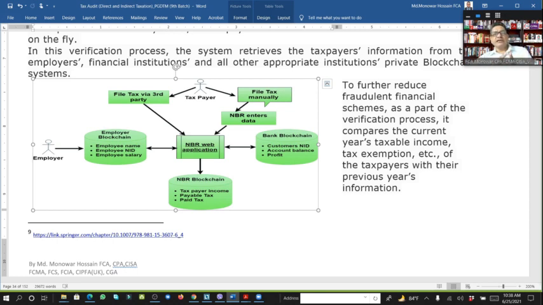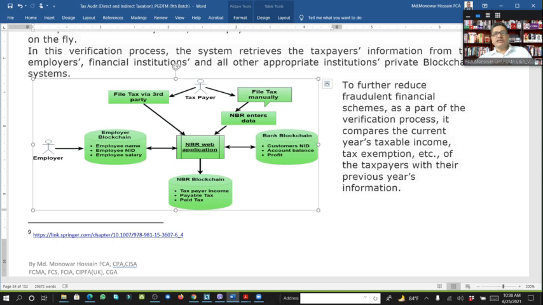NBR takes the data, and within the data through the NBR server, they comply it, and at that time in future, blockchain technology can also be used by the NBR. So at that time all bank accounts will be integrated with the NBR server.